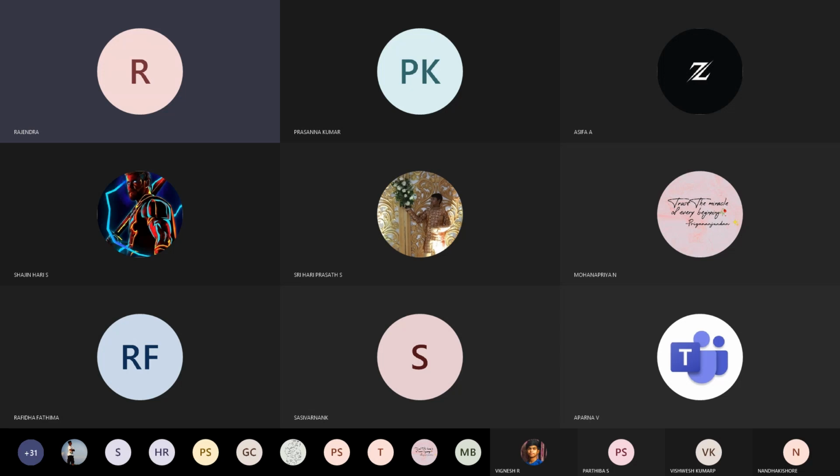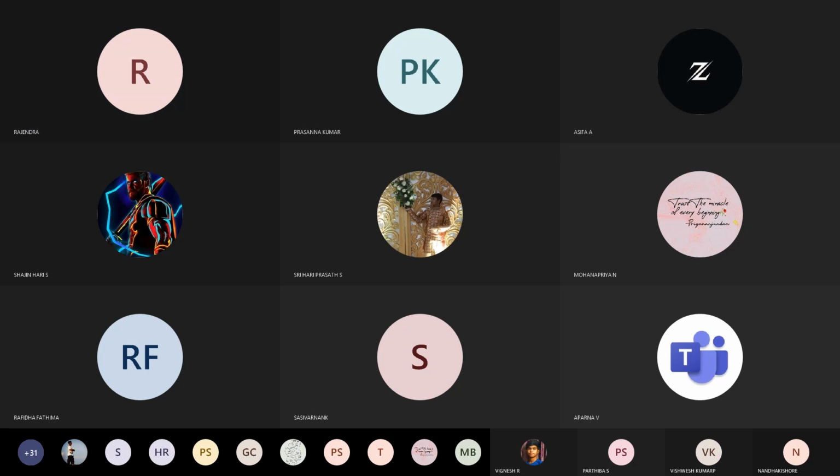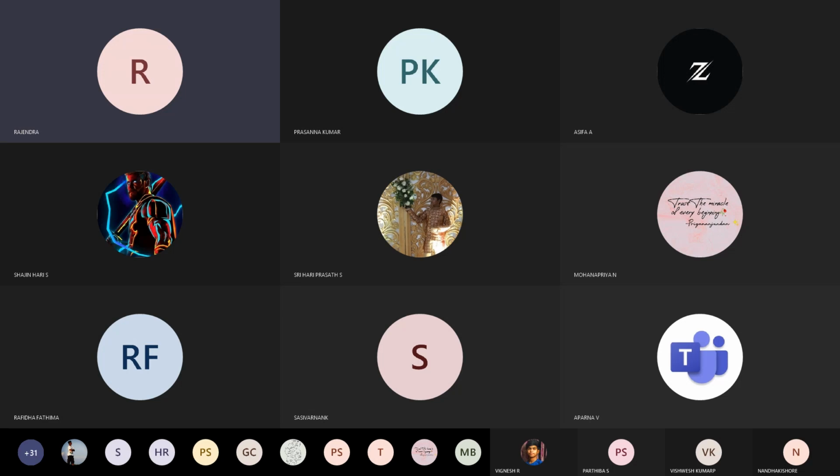From next month onwards, we are planning periodic test portions. For the first periodic test, the portions are only the Solutions lesson and Solid State, which we already completed in school itself. So the first periodic test portions start from next month, August 3rd onwards. Chemistry has two lessons for the first periodic test, two lessons for the second, two for the third. The test is only on completed lessons, objective only, and we will ask MCQs.